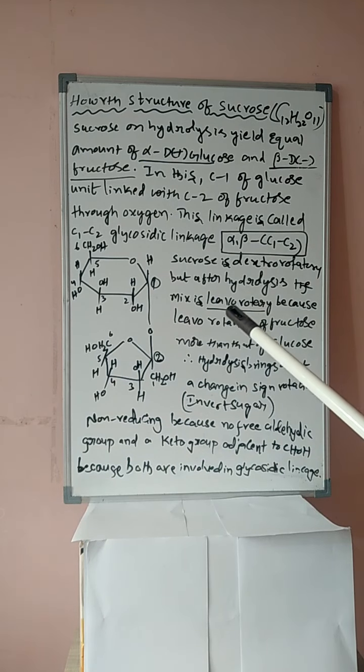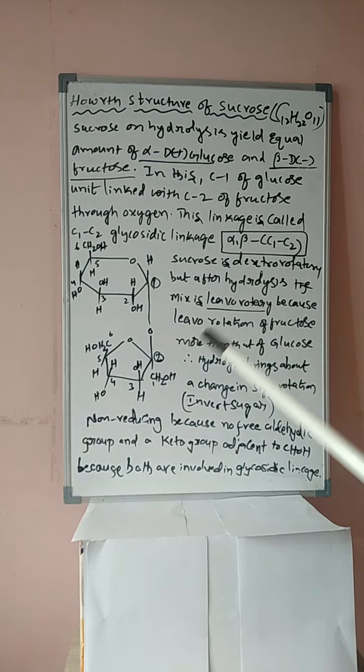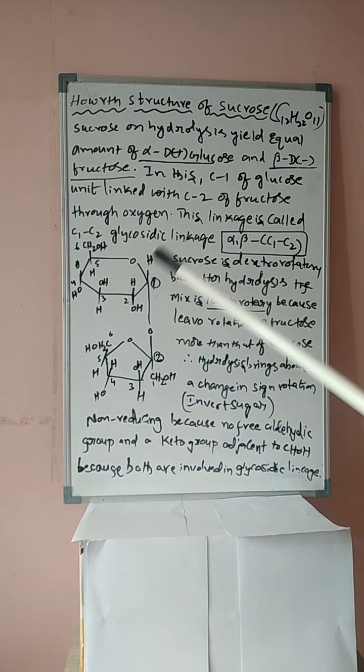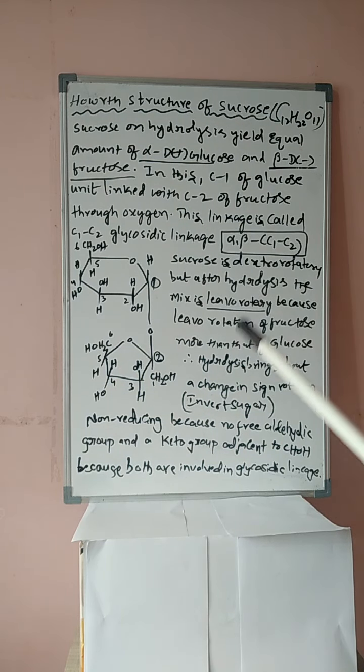Generally, students, sucrose C12H22O11 is dextrorotatory. That is, sucrose rotates the plane polarized light towards the right direction. But after hydrolysis, two products are formed, a mixture of glucose and fructose. The mixture of glucose and fructose is levorotatory. That is, dextrorotatory can be changed to levorotatory, because the levorotation of fructose is more than that of glucose.